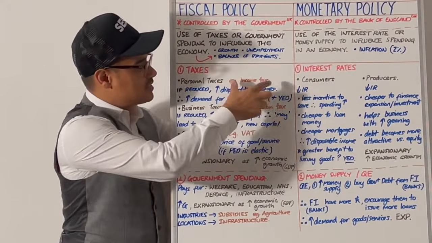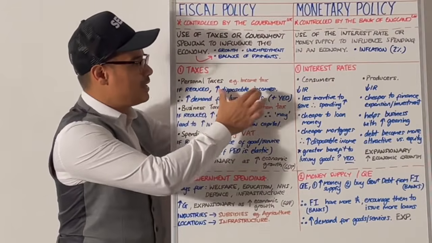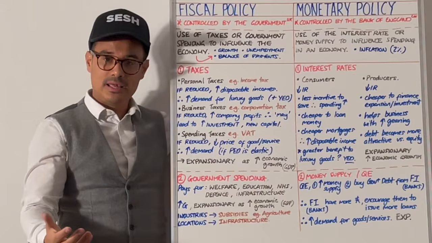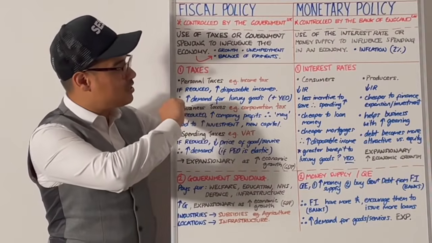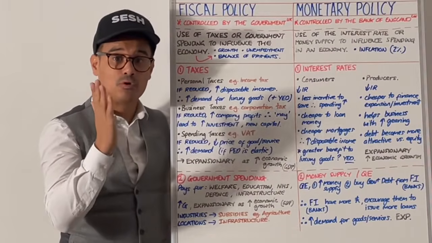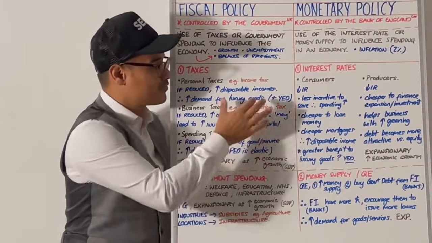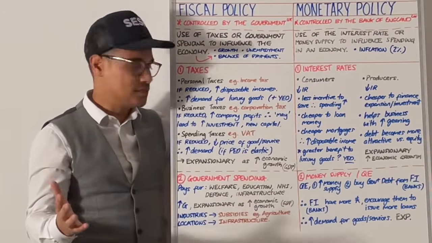So personal taxes, for instance, income tax. If income tax were reduced, that will mean more people have money in their pay packets, and that would increase disposable incomes. If it increases disposable incomes, it's likely to increase the demand for goods, probably more so luxury goods. Those goods with an income elasticity of demand, a YED, of greater than 1.